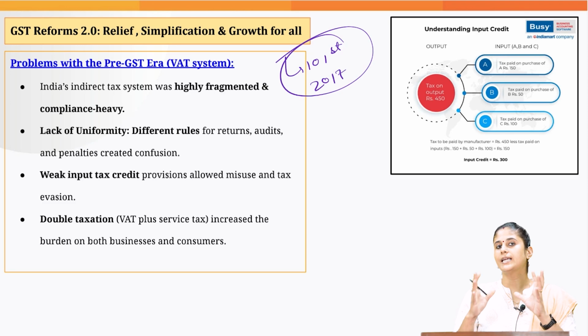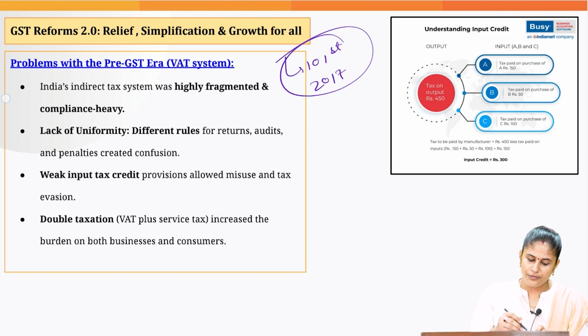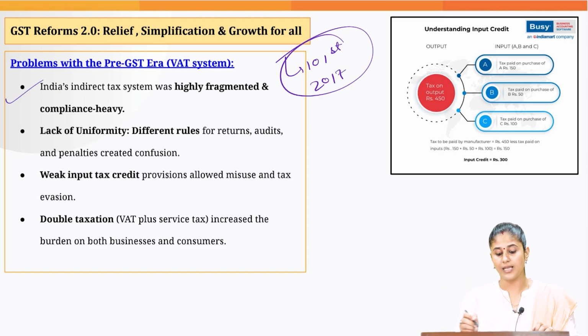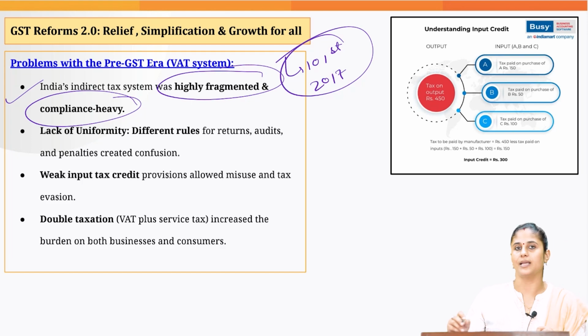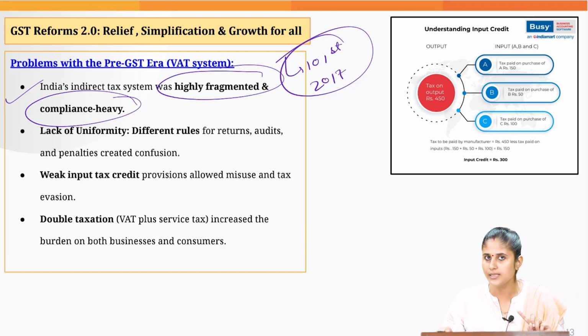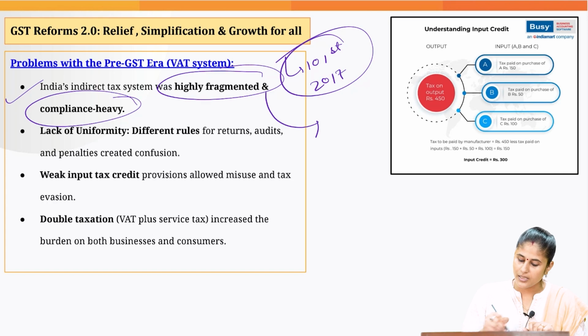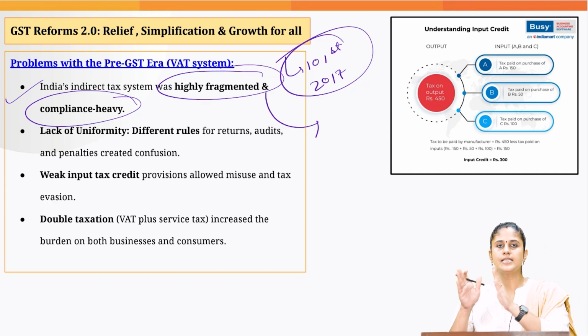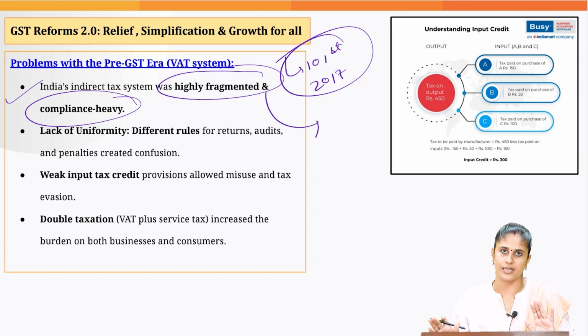How did our indirect taxation system actually look before GST? If you look at the indirect taxation system in India, it was highly fragmented and compliance heavy. Why am I saying this? These are the words which I have taken from PIB itself. The reason being, the central government was imposing different kinds of taxes, and the state government was imposing different kinds of taxes.